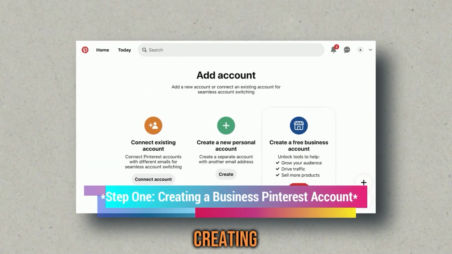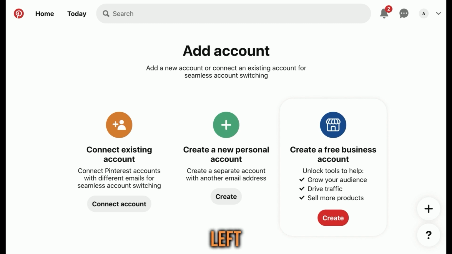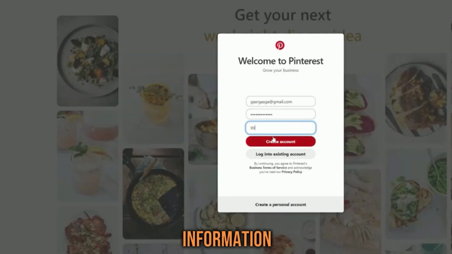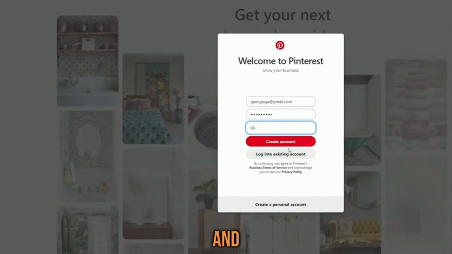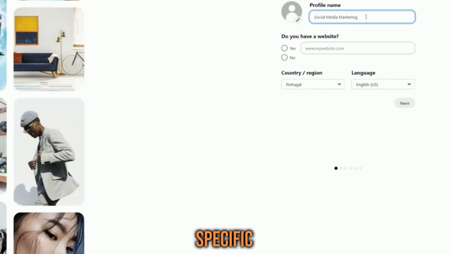Step 1. Creating a business Pinterest account. The first crucial step is setting up a new business Pinterest account. Head over to Pinterest.com and on the left side of the sign-up page, select the business option. Fill in basic information like email, name, and gender. Next, you'll need to craft your business profile, tailoring it to your specific vision. This step is surprisingly straightforward and took me only 10 minutes to complete.